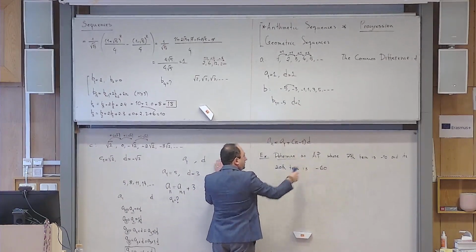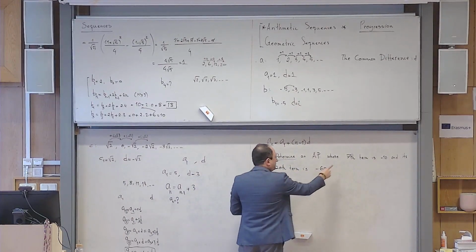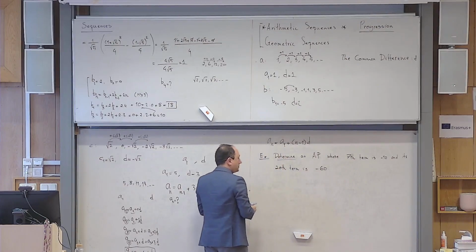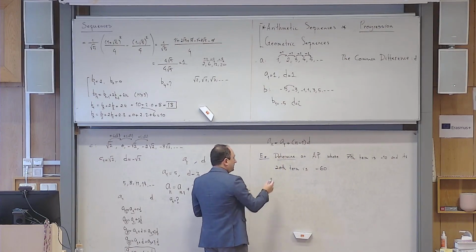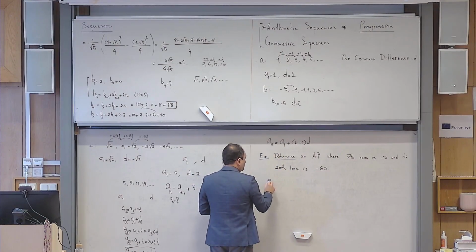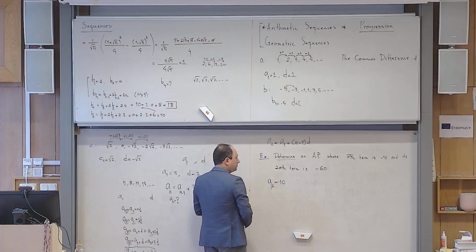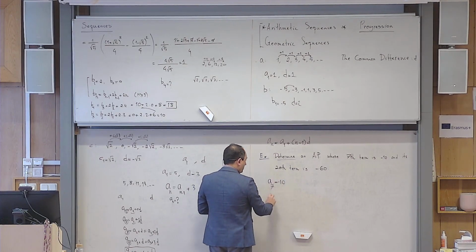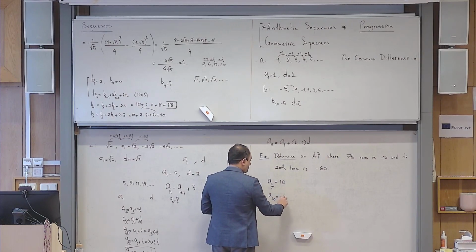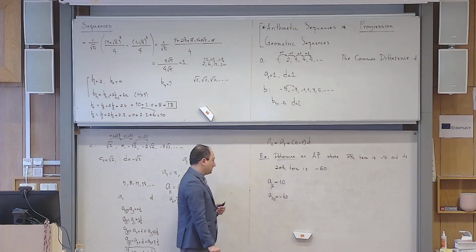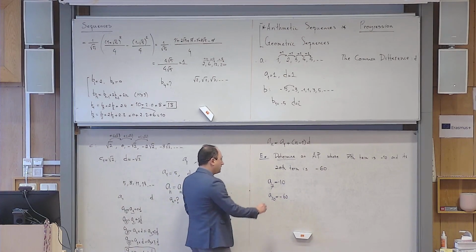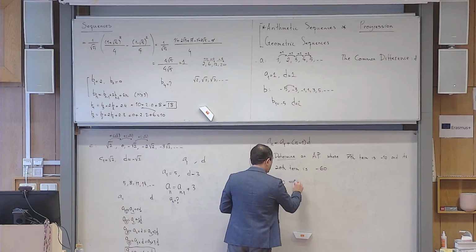Okay, so how should I solve the problem? You are telling me that term number 7 is minus 10. So how can I translate that? If A is the name of my sequence, A number 7 is minus 10. And you are also telling me that A number 20 is minus 60. Okay, so how can I get some information from here?